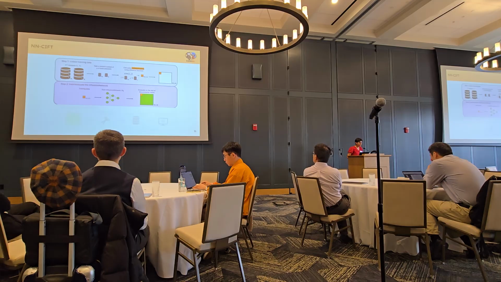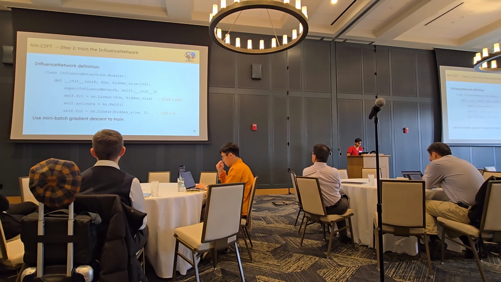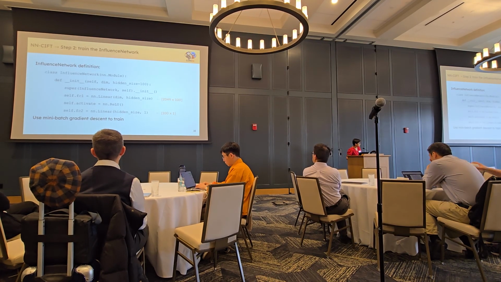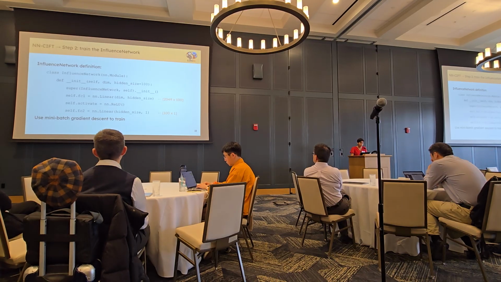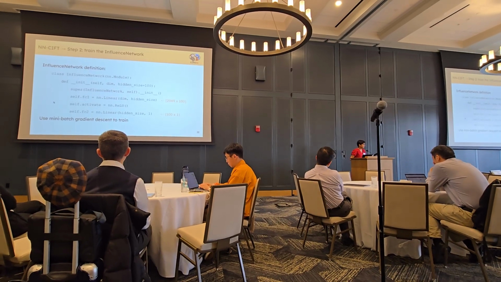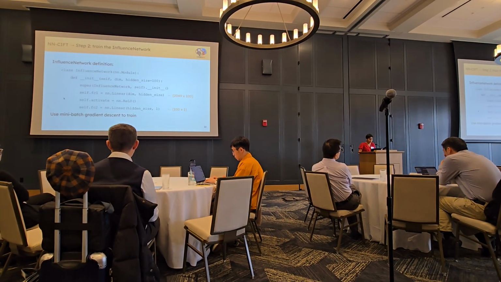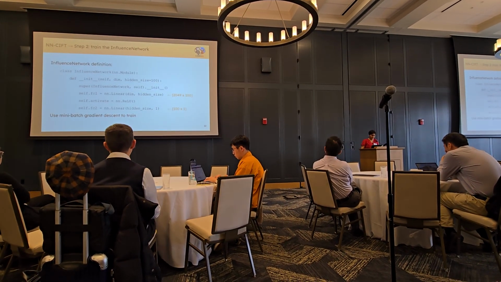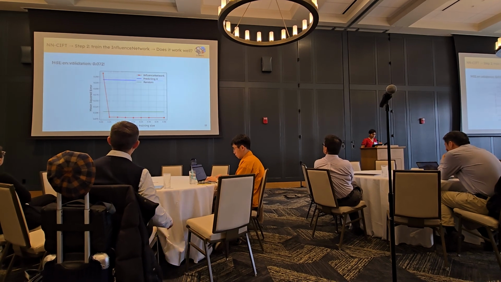Now let's train our influence network with these few scores. So this is the exact definition in our code base. As you can see, it uses 2 linear layers, 1 ReLU layer in between, and we use mini-batch gradient descent to train this. So it's pretty straightforward. Now let's just take a step back really quickly and see, does this work?